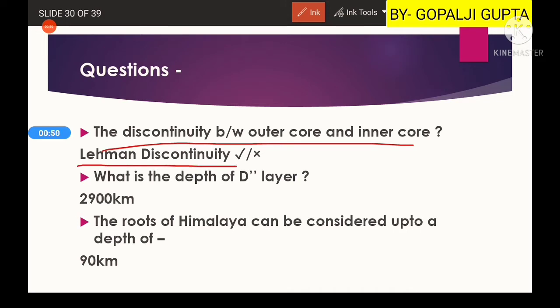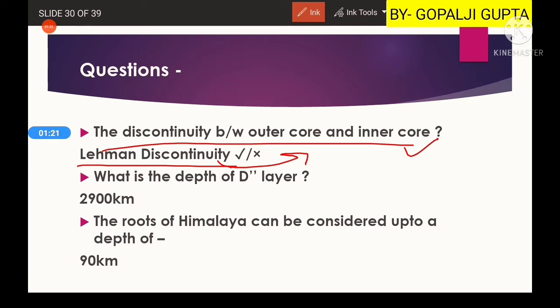But in modern research papers, different scientists use the Lehman discontinuity as part of around 200 kilometers. So this is a matter of debate. You can discuss this with your professors so that you get a perfect answer. That's why I put this question here. Then you should discuss it with your professor or teacher.